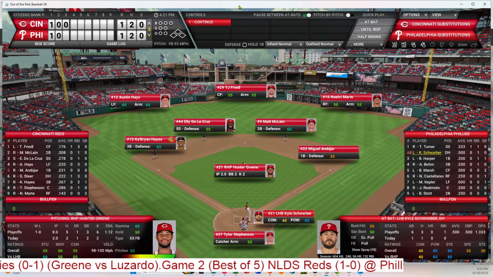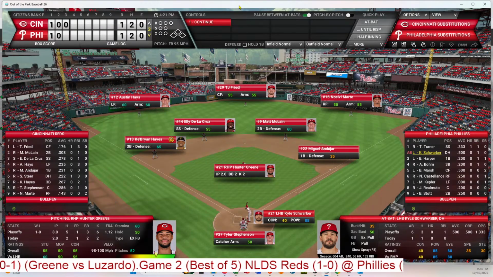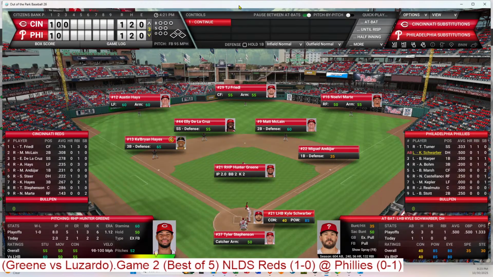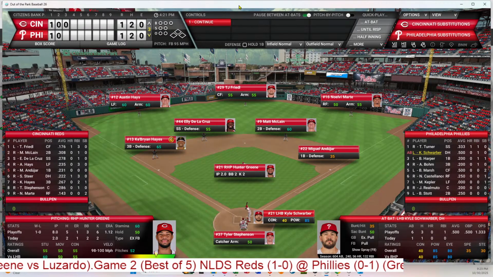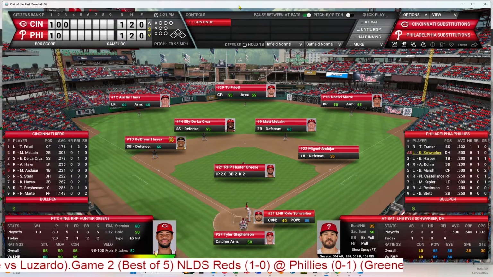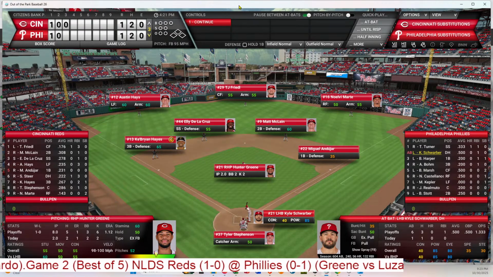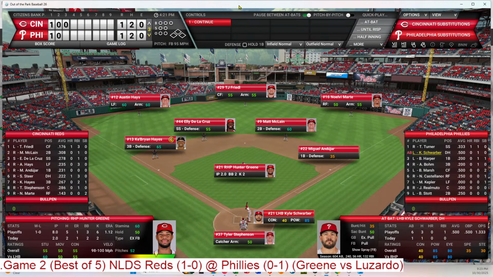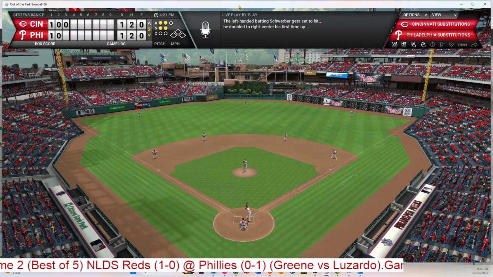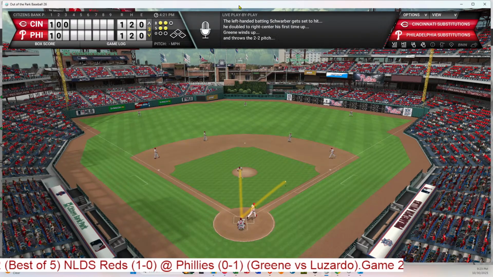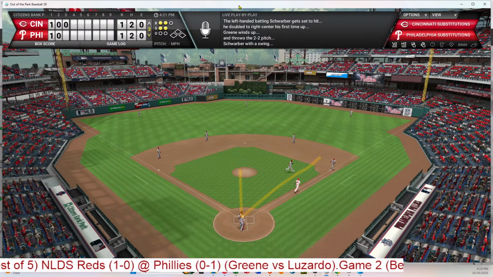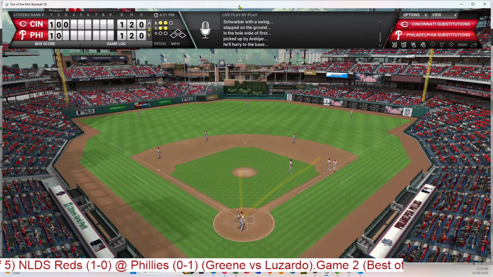So 1-1 as we go to the bottom of the third. And Greene takes the mound and faces Schwarber, Harper, and Bohm. Schwarber doubled and scored his first time, driven in by Harper. So the second time through the meat of the order here for Greene. And a 2-2 pitch to Schwarber. Grounded sharply to first. Andujar will grab it, take it himself, and that's 1 out.